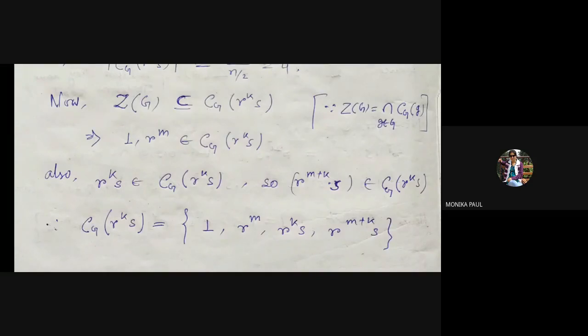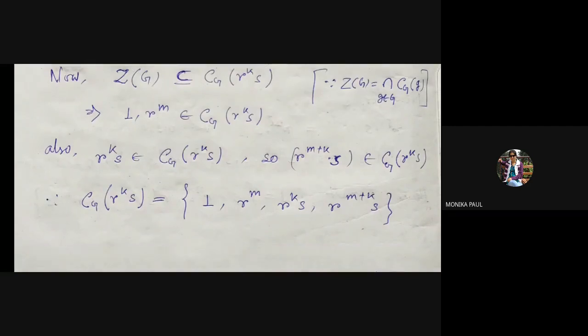So since R to the power m and R to the power k into S belong to the centralizer, their product must belong to the centralizer. Okay, and the centralizer of R to the power k S becomes 1, R to the power m, R to the power k S, and R to the power m plus k into S. Okay, this goes to the centralizer, obviously.